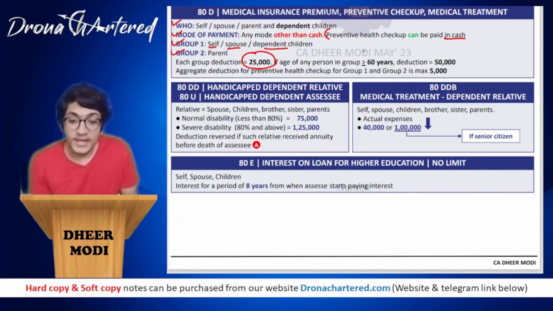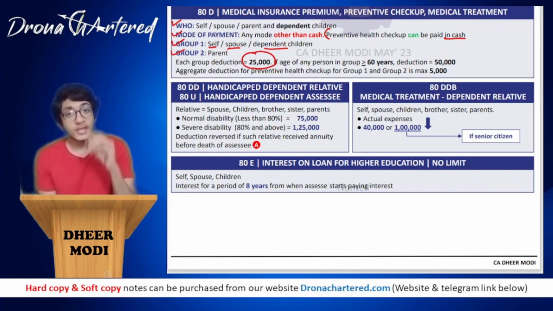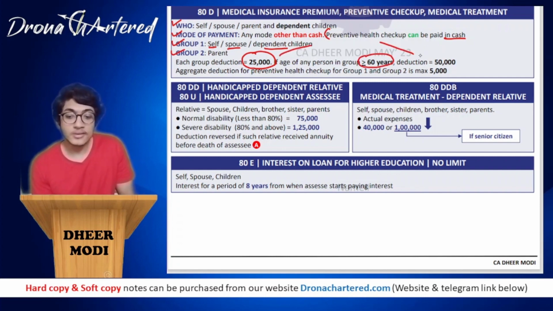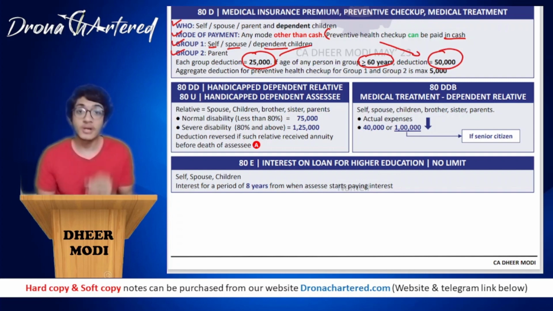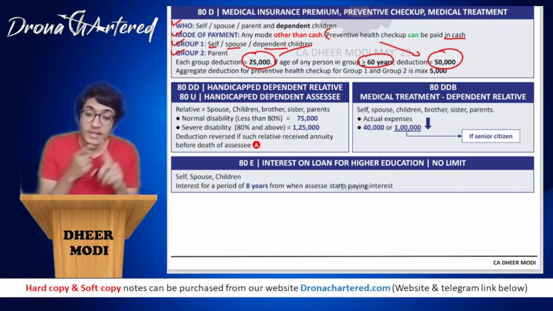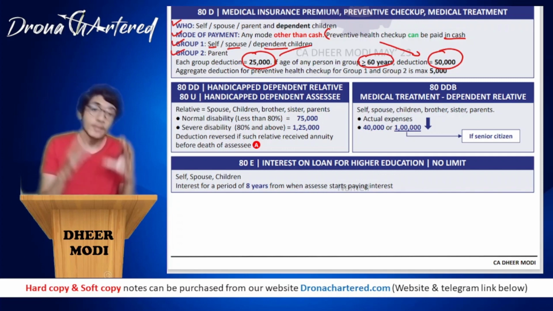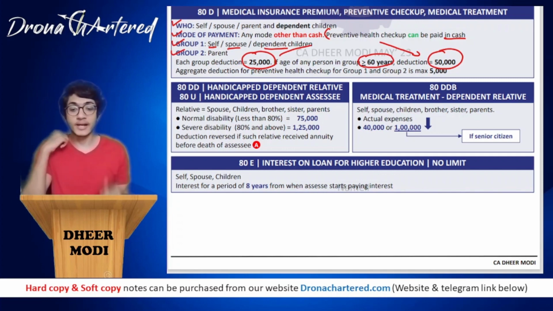However, if the age of any person in the group, that is in group 1 or group 2, is greater than or equal to 60 years, then instead of 25,000, the deduction amount will become 50,000. So if any one person from that group is 60 or more, then instead of 25,000, the limit will become 50,000 for the entire group.